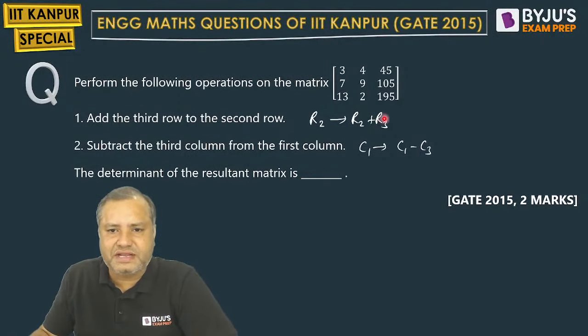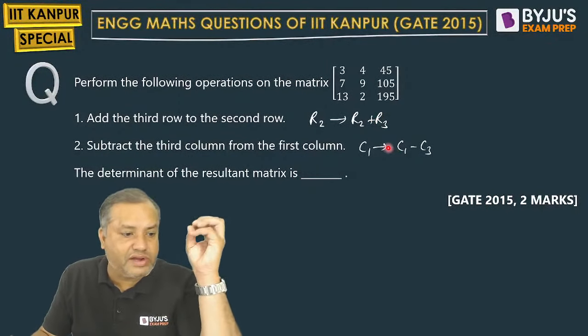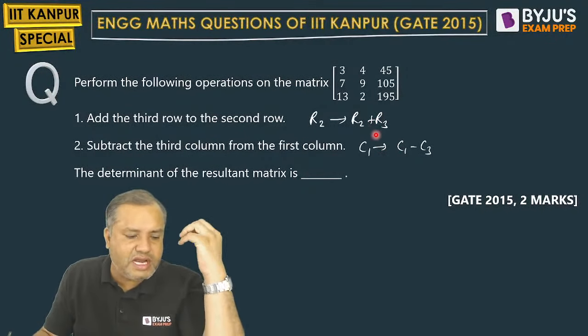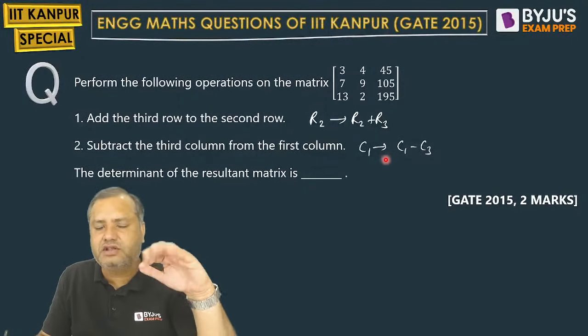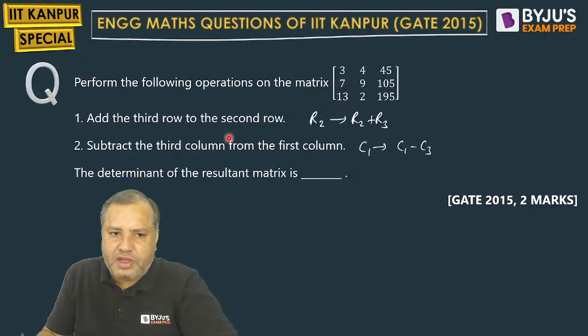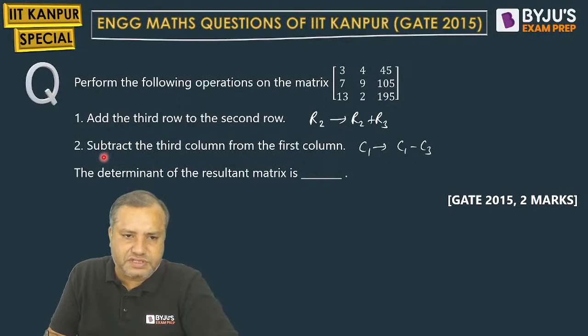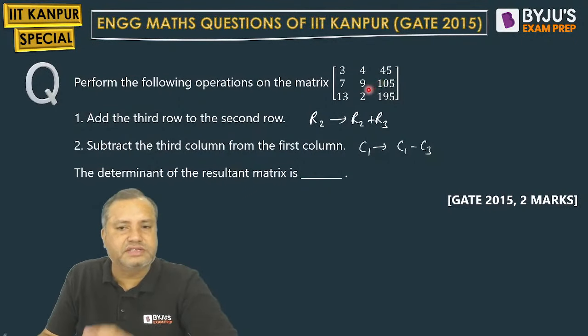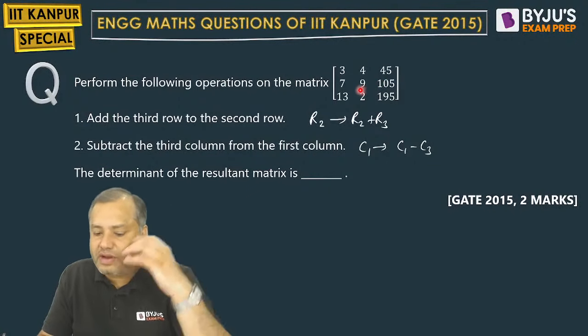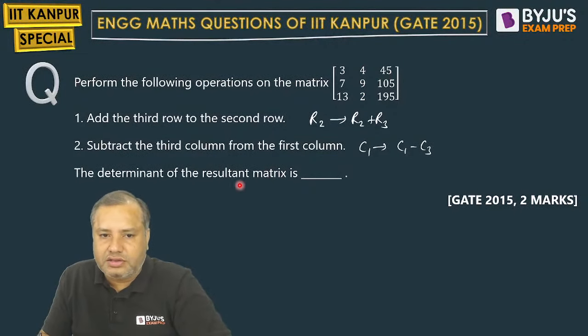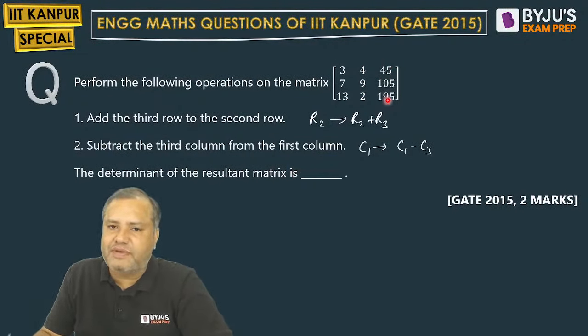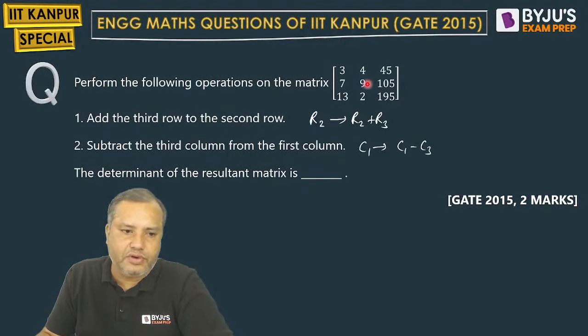These are valid elementary transformations. They will not change the value of the determinant. So even after doing these two operations on the given matrix, its determinant value will remain unchanged. So the value of the determinant will be the same as that of this determinant's value. Let's proceed to find out the determinant's value.